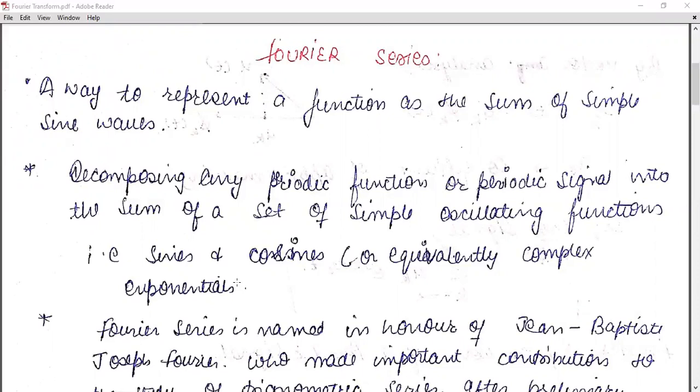The computation and the study of Fourier series is known as harmonic analysis and is extremely useful as a way to break up the arbitrary periodic function into a set of simple terms that can be plugged in and solved individually. So Fourier series is named in honor of Jean-Joseph Fourier, okay, who made an important contribution to trigonometry, further with the collaboration of other three professors also.